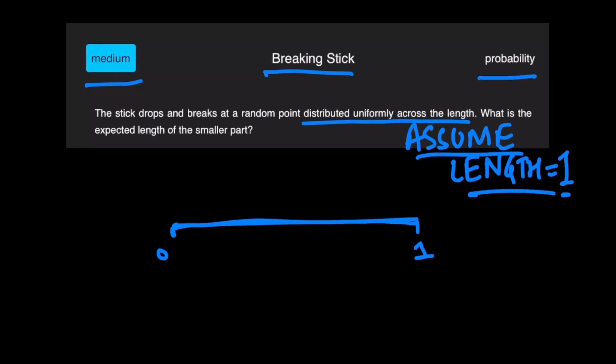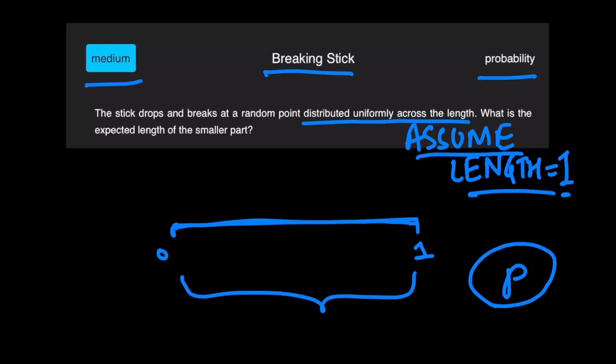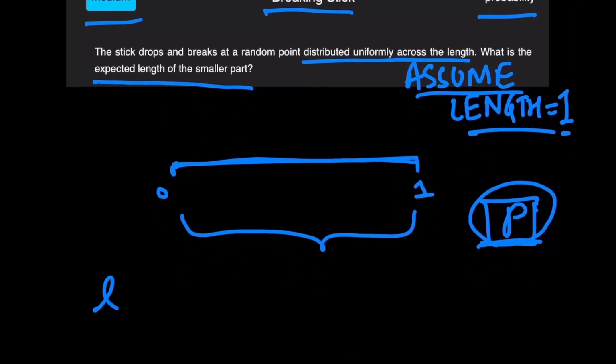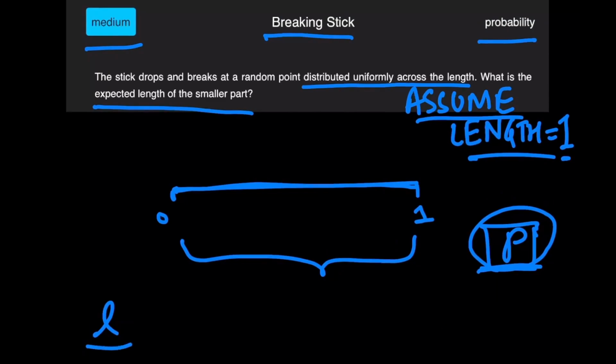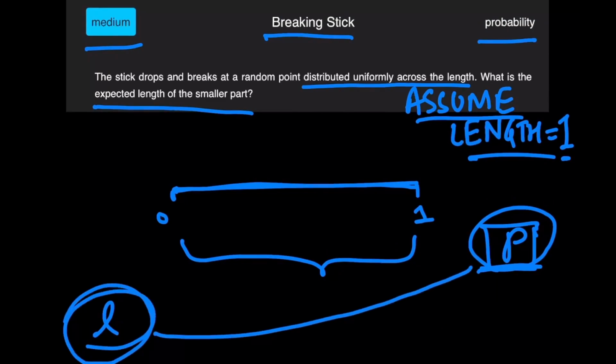So we can denote the breaking point as, for now, p. Now p is a random variable which is uniformly distributed among the values 0 to 1, right? Now, if you notice, p is not the value that has been asked of us. What has been asked of us is the expected length of the smaller part. This we'll be denoting by L, another random variable. You'll have to notice that this L is somehow related to p.